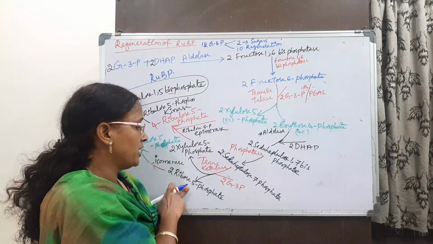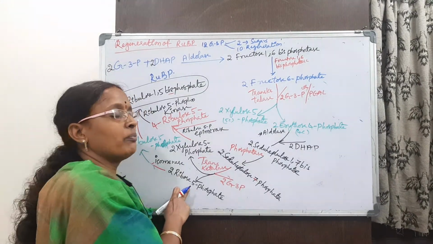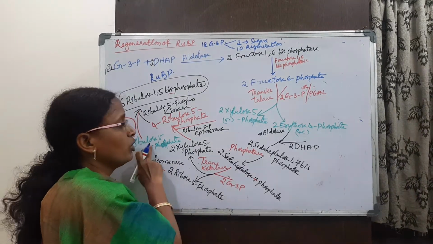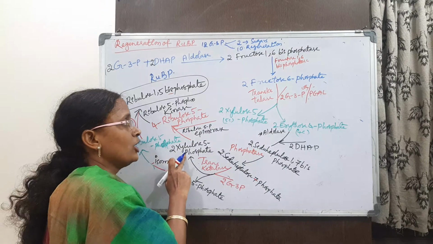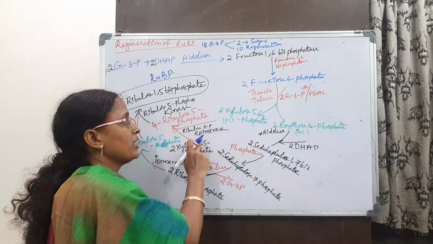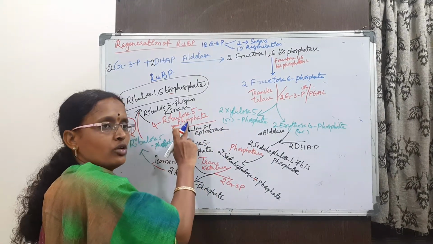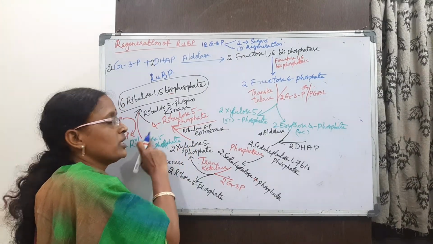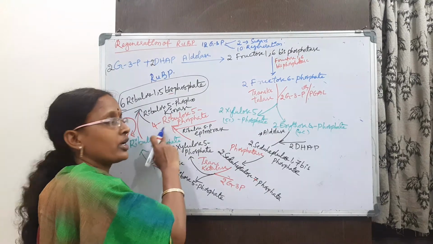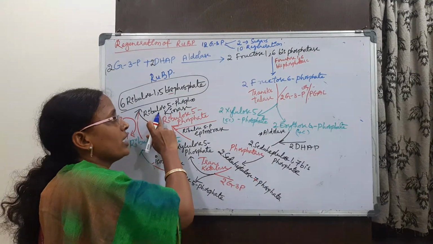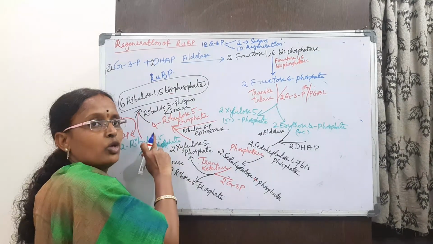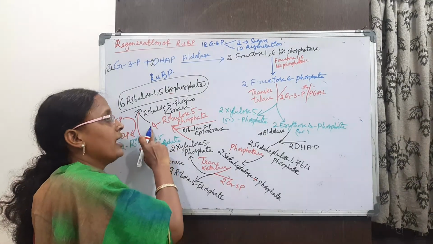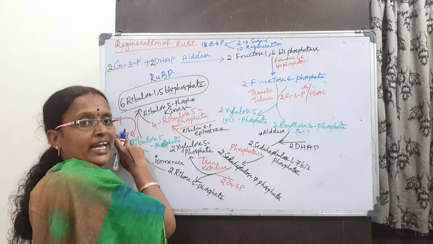Ribose 5-phosphate, by the isomerase, forms ribulose 5-phosphate, and xylulose in the presence of epimerase forms ribulose as well. Then in the presence of kinase enzyme, they form ribulose 1,5-bisphosphate. But the phosphorus is added in the form of ATP.